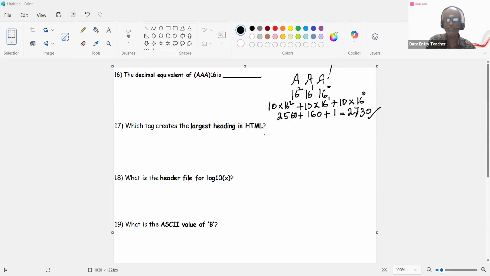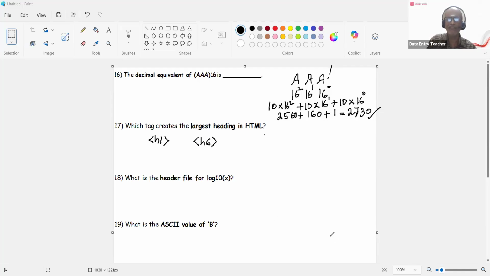All right, next question is, what is the largest heading? H1. The largest heading is H1, so this will create the largest heading. This will create the smallest. H6 will create the smallest heading.